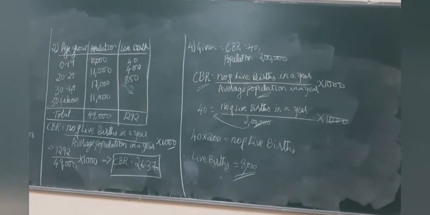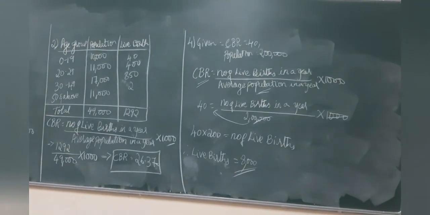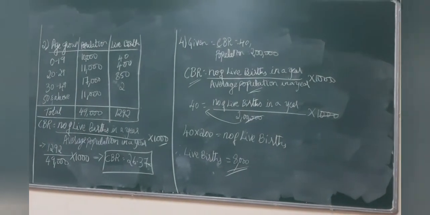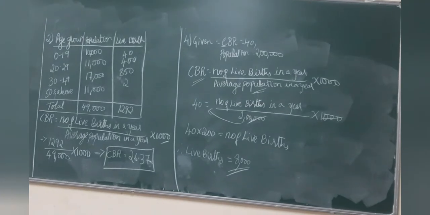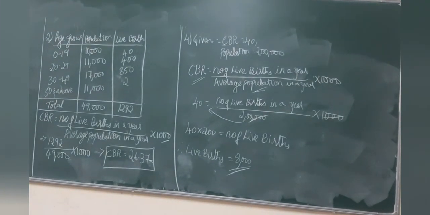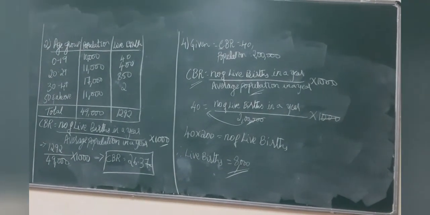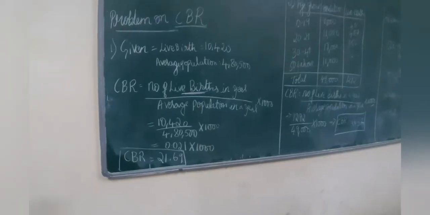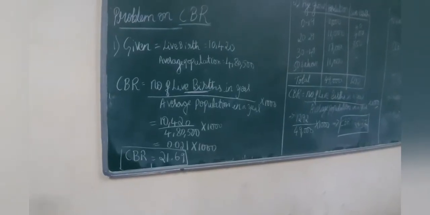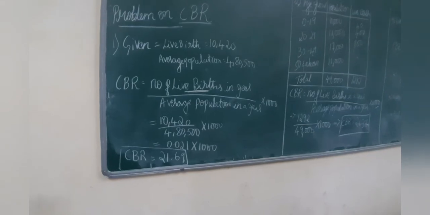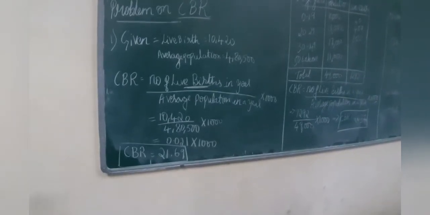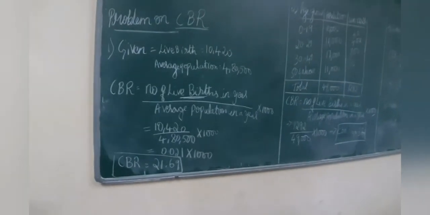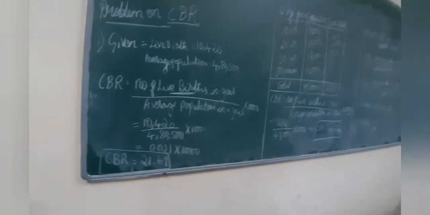In the video continuation, the fourth problem was not fully seen. So this is your fourth problem in full. The calculation will go like this. Your first problem, when total live births and total population are given, you use the simple formula and solve it.